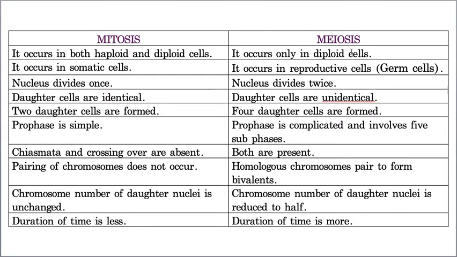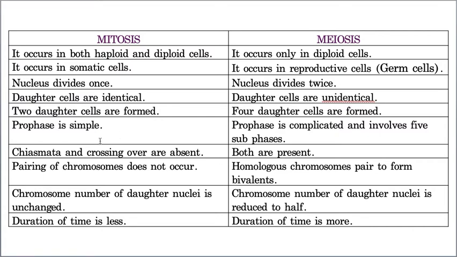Two twos are four. Now, in mitosis prophase is so simple, whereas in meiosis prophase is very big, a very time-taking process. That's why it is divided into leptotene, zygotene, pachytene, diplotene, and diakinesis. It is big and complicated.